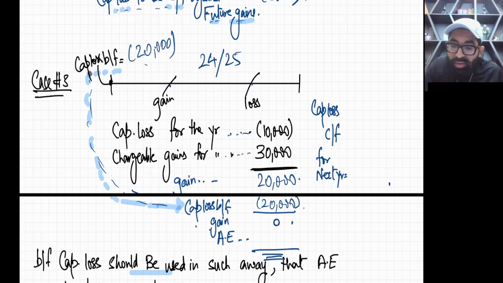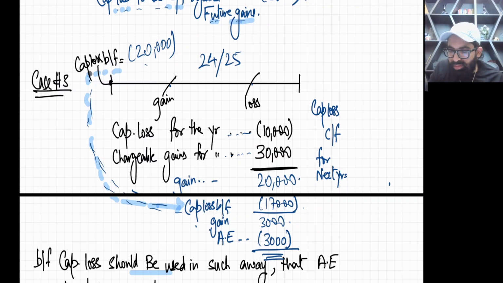So that's wrong. In brought forward loss, you can do planning. Now use your brain. We should use capital loss brought forward to the extent that our annual exemption is not wasted. So I will deduct 17,000 capital loss brought forward from here, and I will get a final gain of 3,000. As we all know, my annual exemption is 3,000, so this annual exemption will be deducted from here. In this way, I have used my annual exemption.